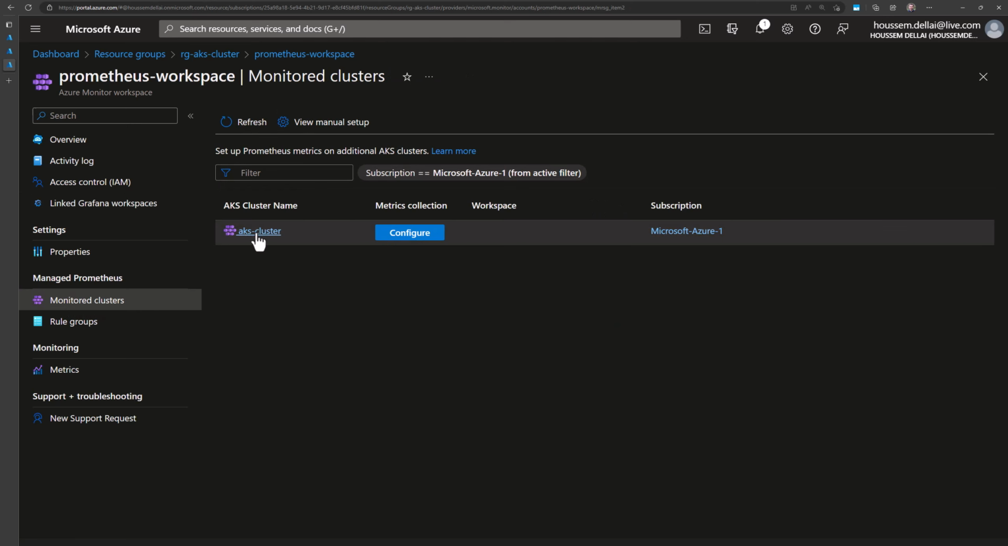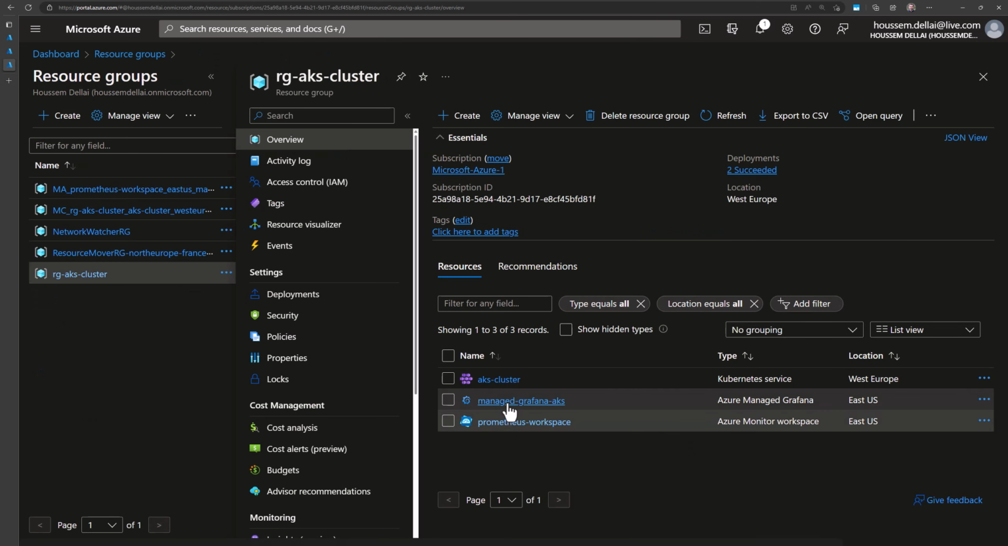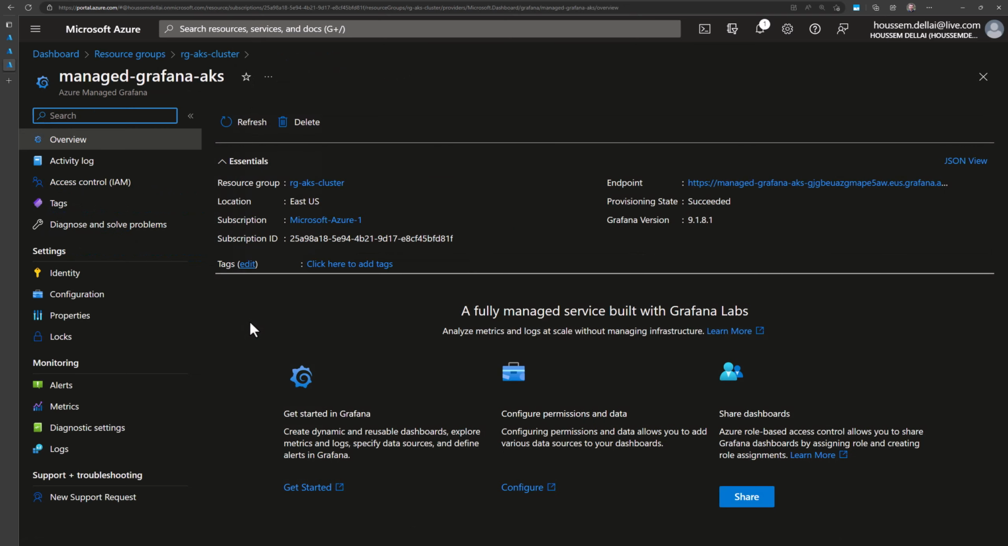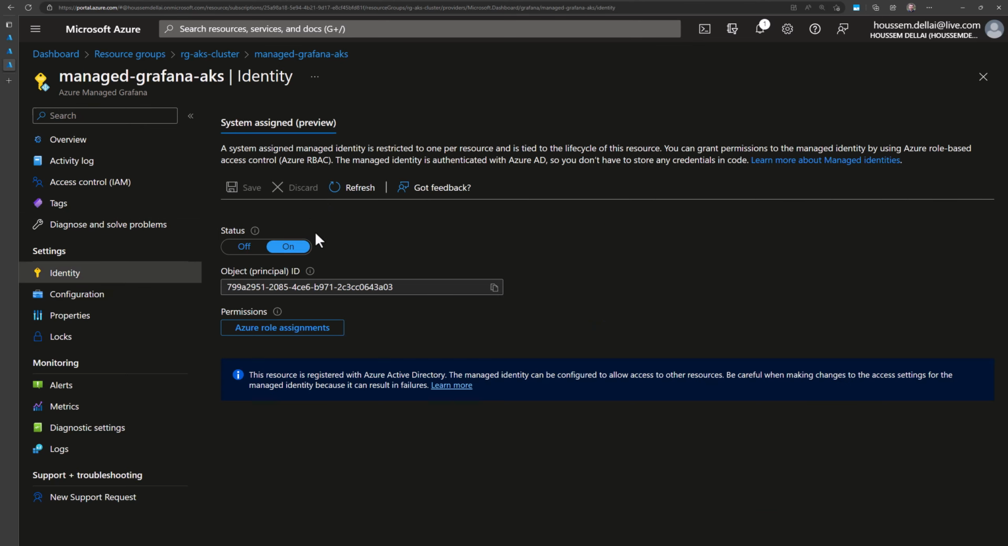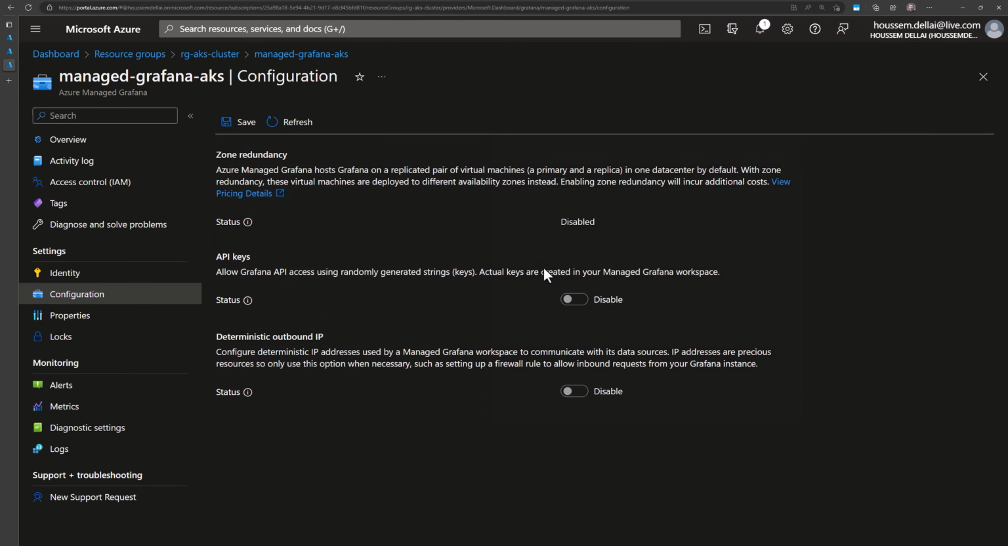Here it will detect that I have an AKS cluster already created, and I have the Configure button that will do all the plumbing for me. Again, I'll do this from the AKS cluster itself. So let's go back to the resource group and see the options available within the managed Grafana instance. Here I see the endpoint where I can get access to the dashboards, and I have a few options for the identity. Here it's using the system assigned identity, and for the configuration it has those options that we dismissed during the creation.